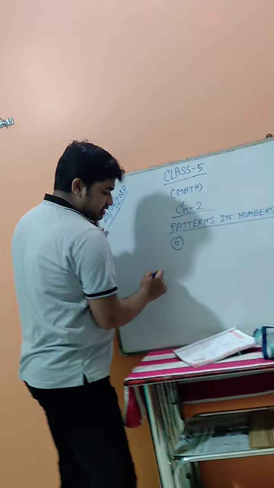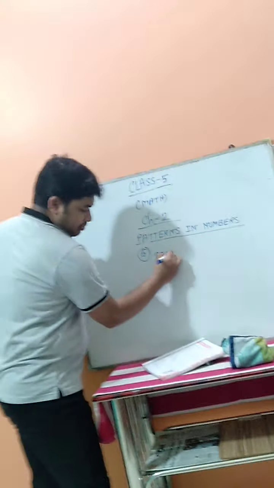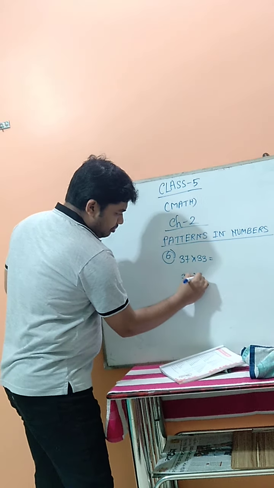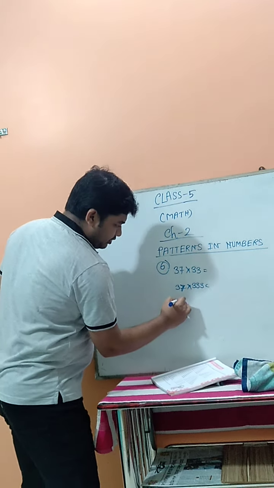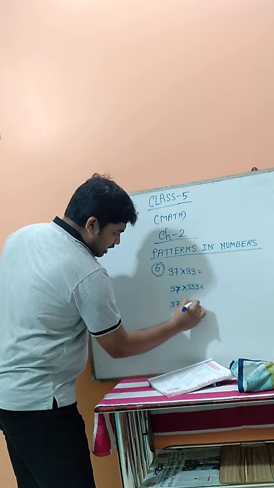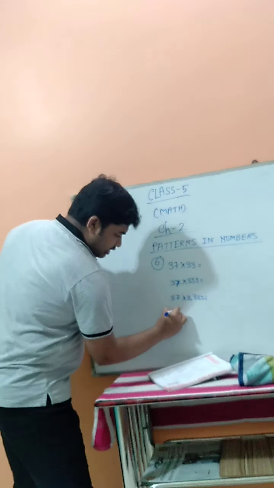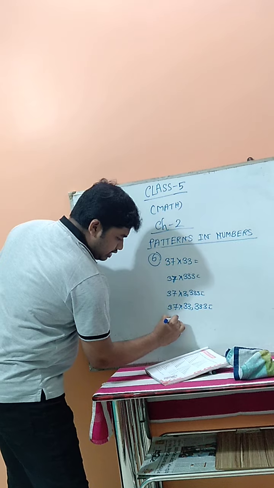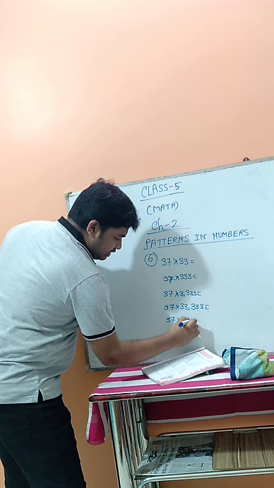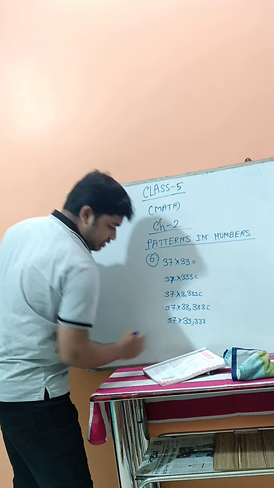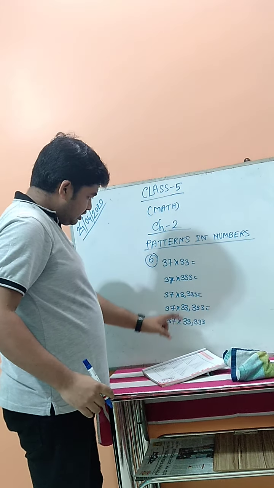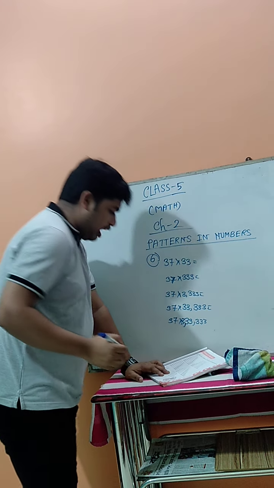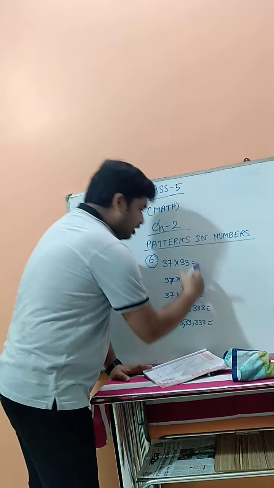Number 6 is given: 37 multiply 33 equal to, 37 multiply 333 equal to, 37 multiply 3,333 equal to, 37 multiply 33,333 equal to, up to 3,33,333. Now here you have to calculate it.